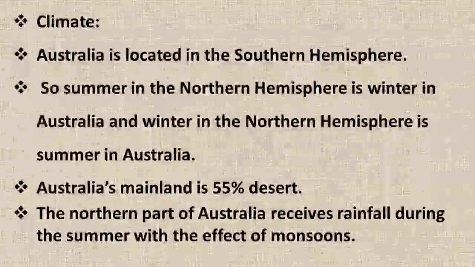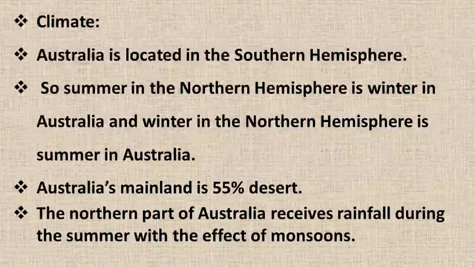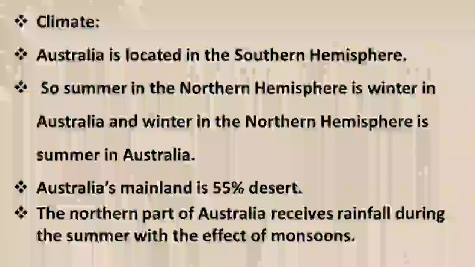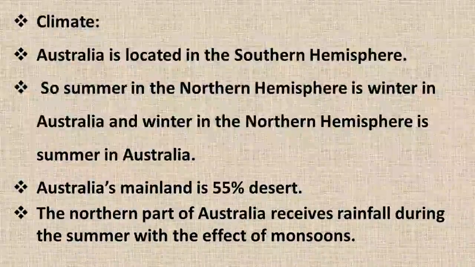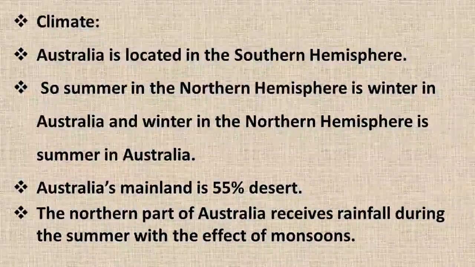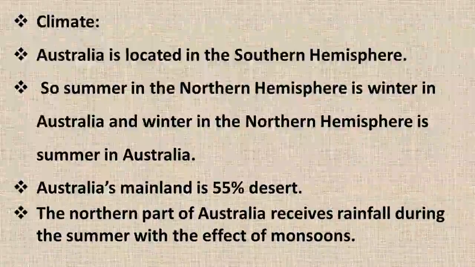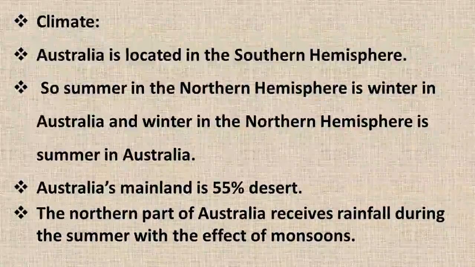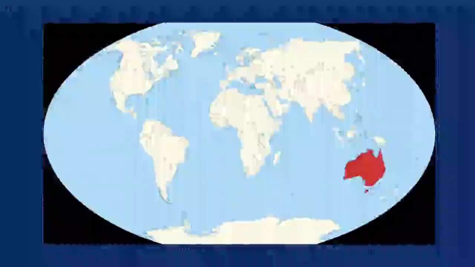Climate, as we know, it is located in the southern hemisphere, so it is quite reverse to the northern hemisphere. Summer in the northern hemisphere is winter in Australia, and winter in the northern hemisphere is summer in Australia. Australia's mainland is 55% desert. The northern part of Australia receives rainfall due to a monsoon type of climate. Here in the world map you can see the Australian continent.